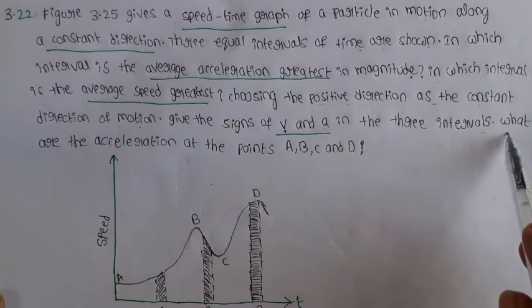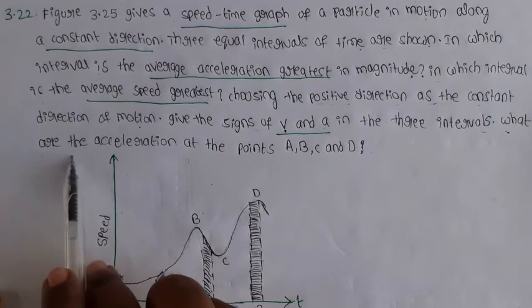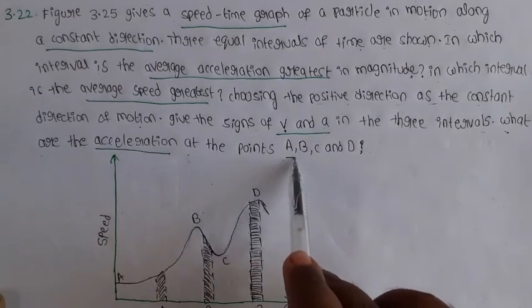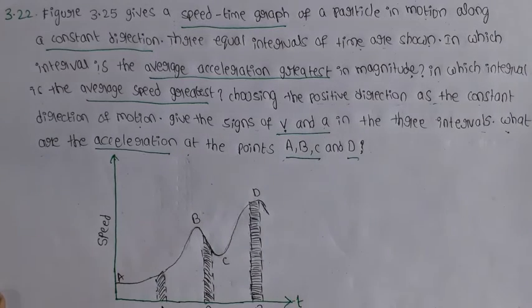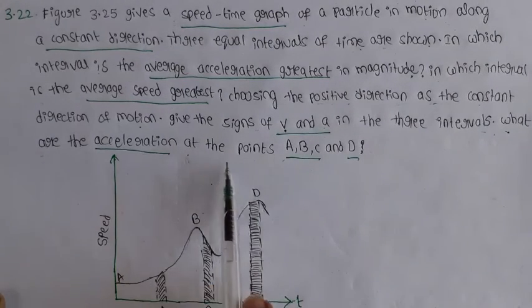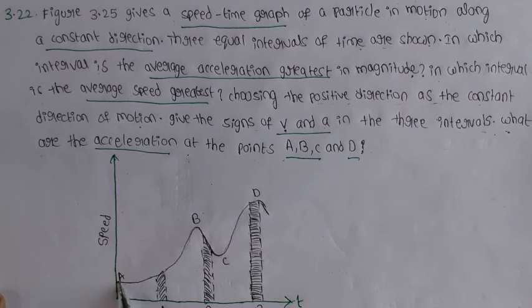That is the third question. Last, what are the accelerations at the points A, B, C, D? What is the acceleration value at each particular point A, B, C, D? Okay, these are the four questions.